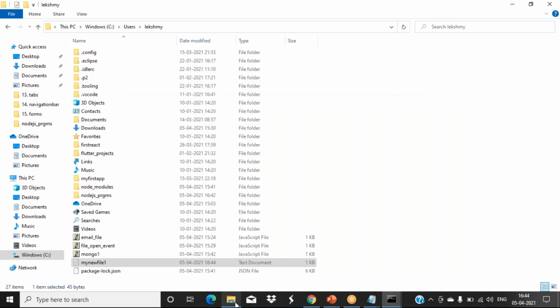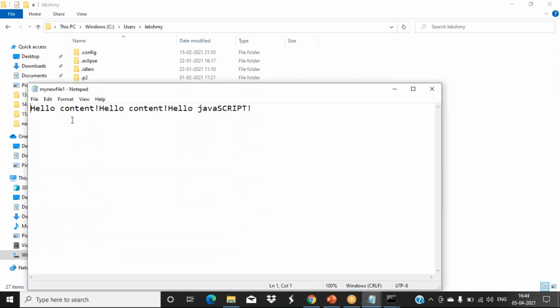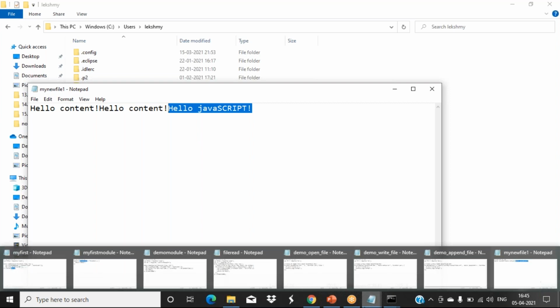Saved message we got. You open that file. See, this was the first content when I created it. Later I ran it again, so with the existing file, it added that content at the end of the file. One more time we executed, and it is not newly creating; with the existing file only it is making the changes. Okay, that is the difference between appendFile and writeFile.